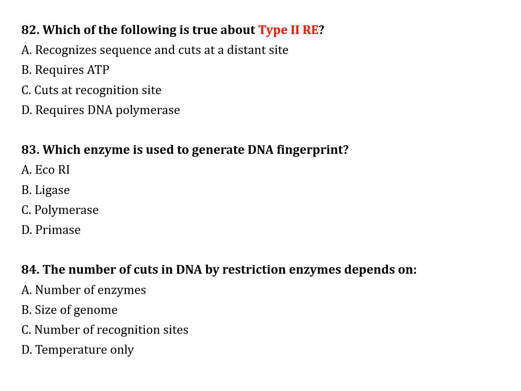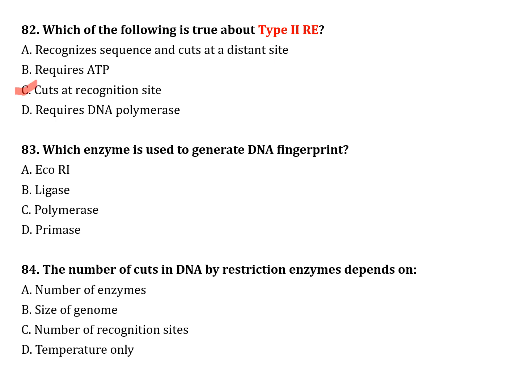The next question, number 82. Which of the following is true about type 2 restriction enzyme? Option A, recognize sequence and cut at a distant site. Option B, require ATP. Option C, cut at a recognition site. Option D, require DNA polymerase. Correct answer is option C, cut at a recognition site.